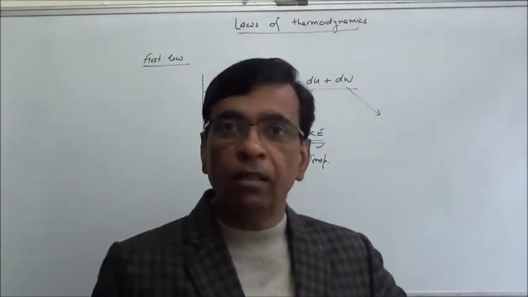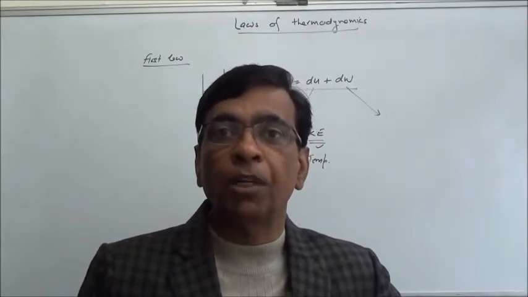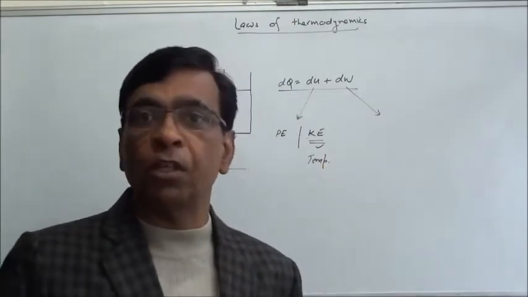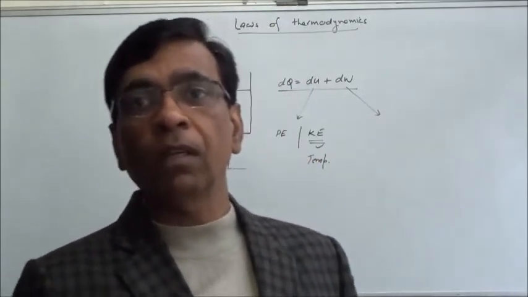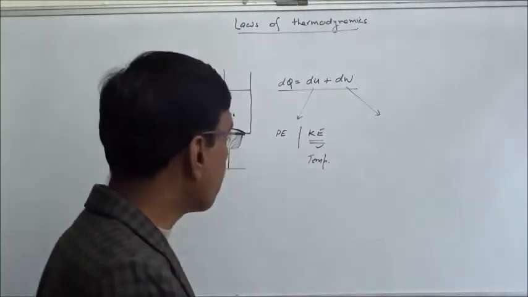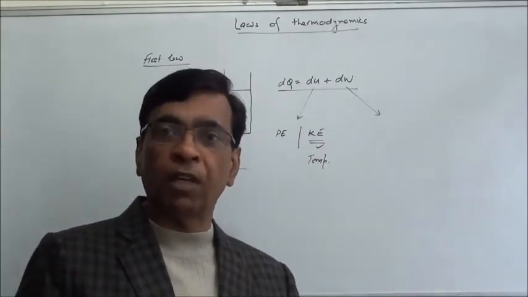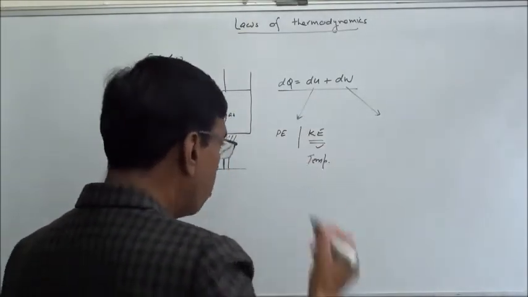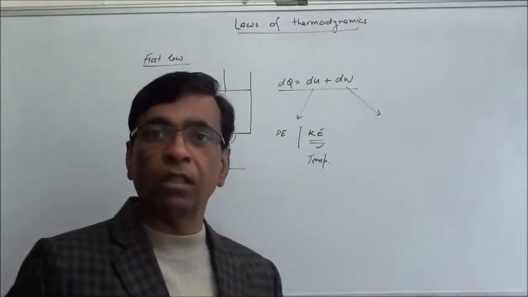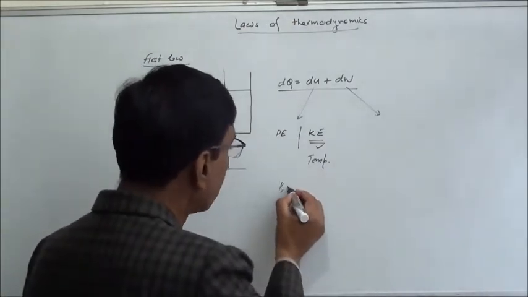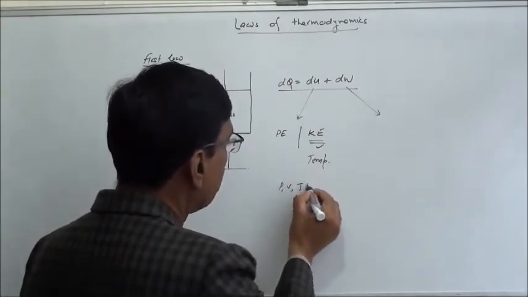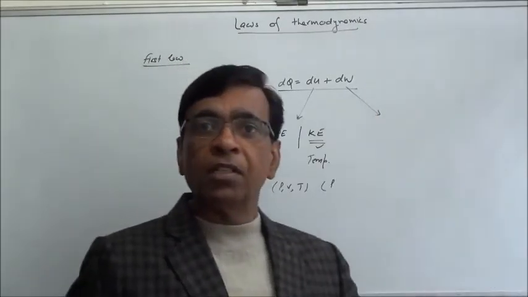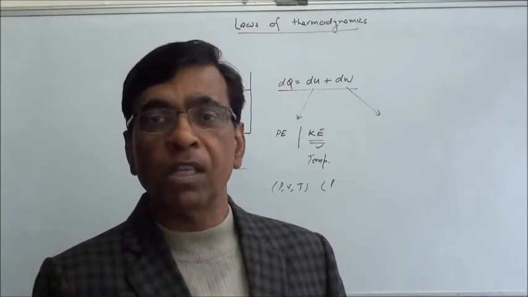So for an ideal gas, the internal energy depends only on temperature. So internal energy of a system is the sum of potential and kinetic, potential because of intermolecular forces, kinetic because of the motion of the molecules, and not necessarily translation. It may be vibrational or rotational also. Okay, so this is internal energy. One more very important fact about internal energy is that if we have a system, say for example, having these coordinates P, V, T, and then we take it to some other state described by some other variables, and then we bring it back,